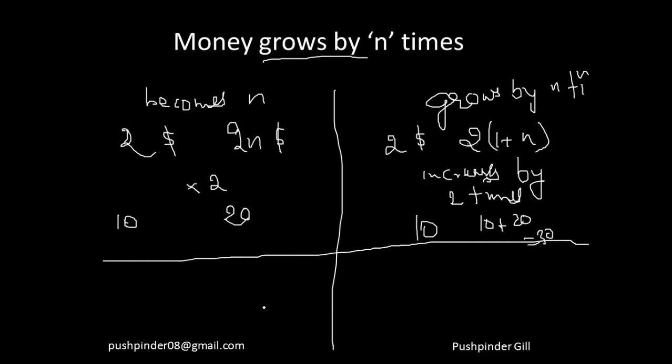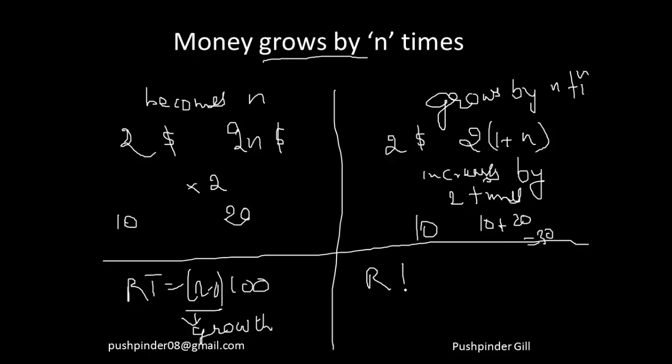I hope you're understanding. If money is becoming N times, then R into T is N minus 1 into 100, right? What is this N minus 1? This is nothing but the growth of money. Let's suppose money became double. That means it grew by 1 time. Money became 3 times, it grew by 2 times. So in the growth case, I don't need to multiply. I just need to say R into T is N into 100. So R into T is N times 100. I hope everyone is understanding that when money becomes N times, R into T is N minus 1 into 100.